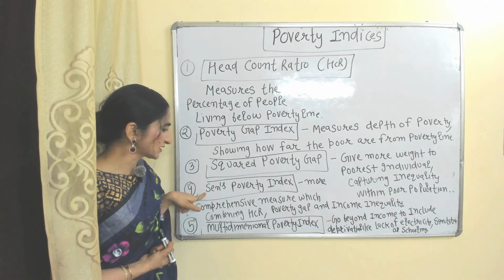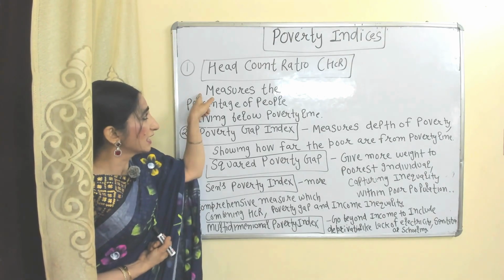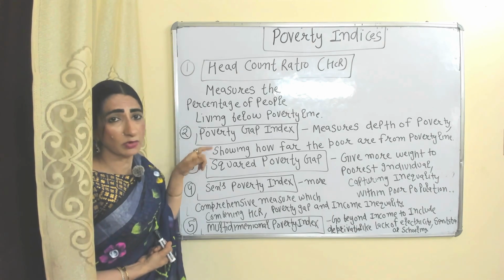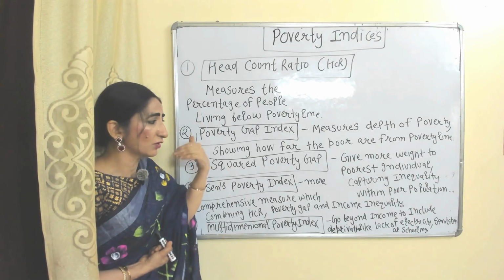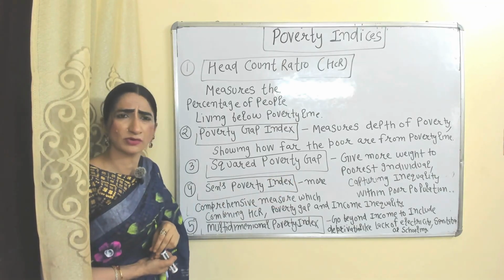Squared poverty index is a more comprehensive measurement of poverty because it combines head count ratio, poverty gap index and income inequality in order to measure poverty. Multi-dimensional poverty index goes beyond income level because it includes lack of electricity, sanitation or schooling.